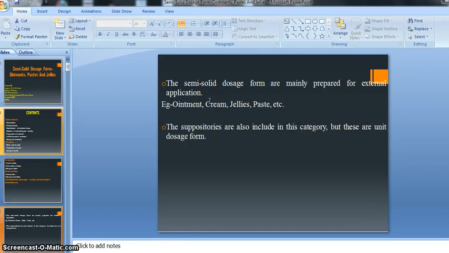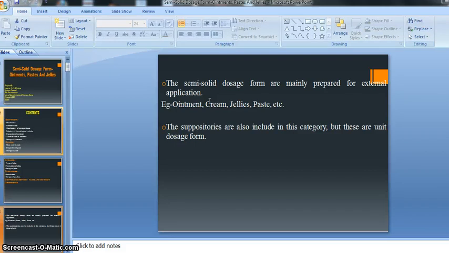Semi-solid dosage form, you know, is not a solid nor a liquid. It is a semi-solid dosage form, and it is mainly prepared for external application.